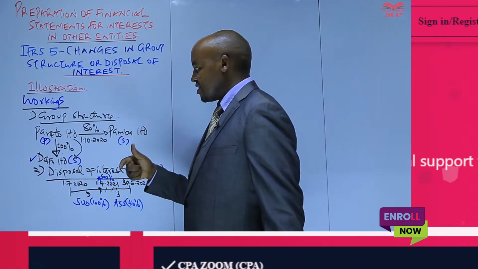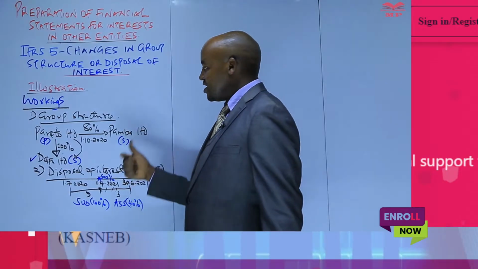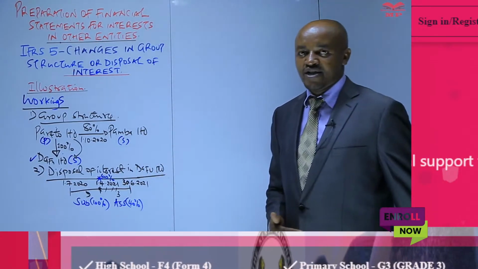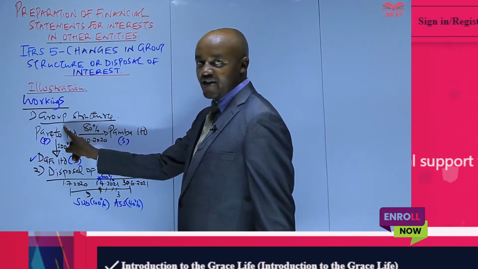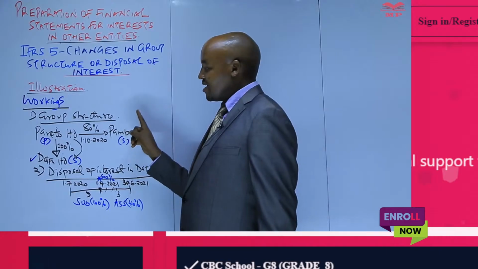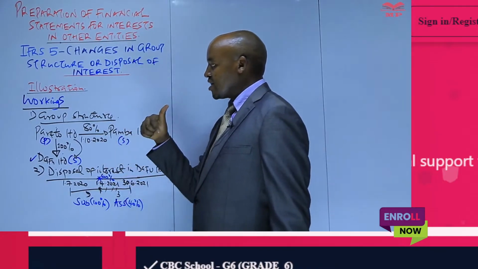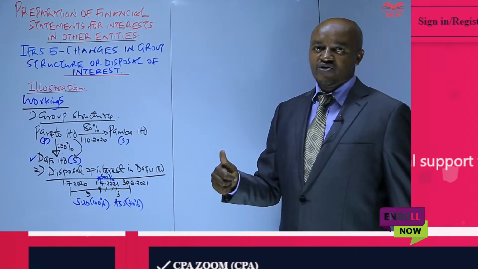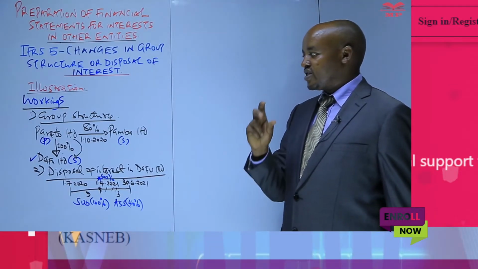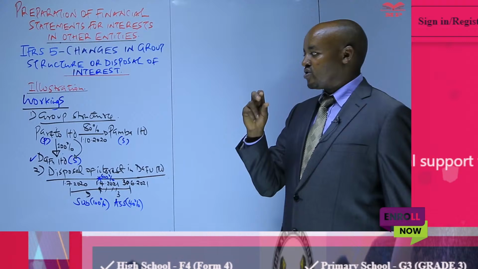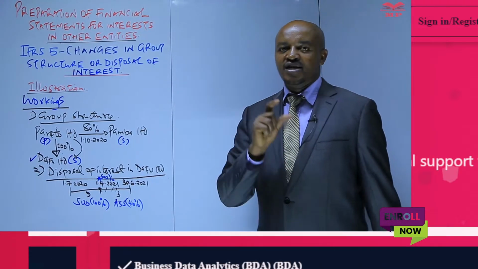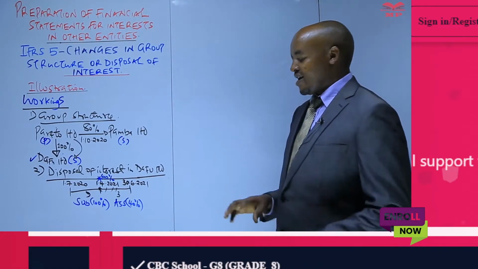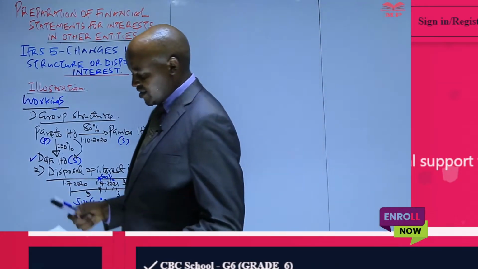Darfur Limited at the end of the year will be an associate, and therefore in preparing the consolidated statement of financial position, we are going to add similar items of assets and liabilities, those of Pareto, the parent, and those of PABA, but we are not going to take into account the assets and liabilities of Darfur because it's an associate. So what we are going to do is determine something called the investment in associate, and basically that is the only item we are going to include in the consolidated statement of financial position as far as Darfur Limited is concerned. Yes, that is why the group structure here is important.